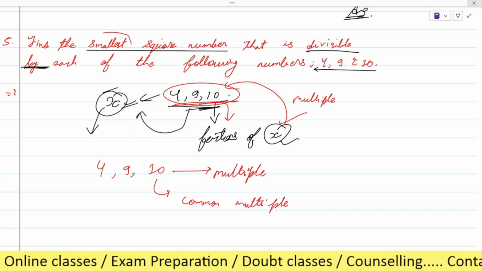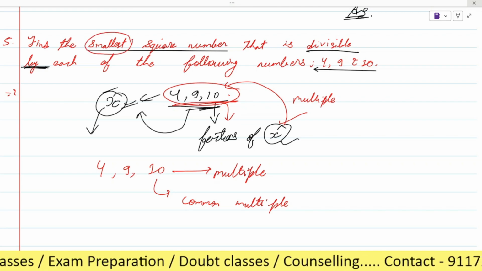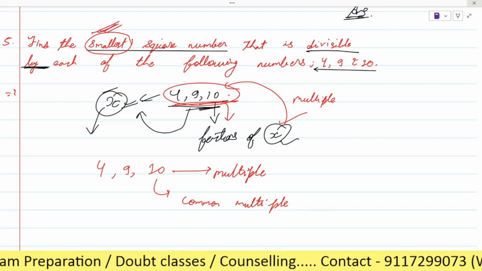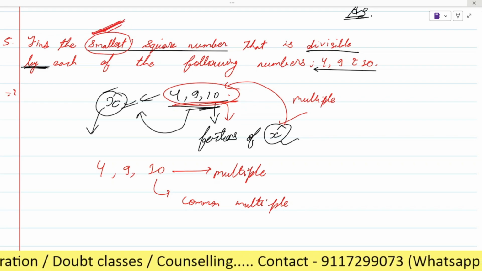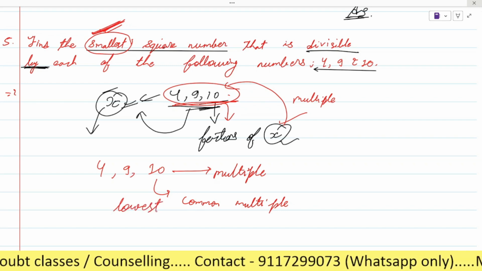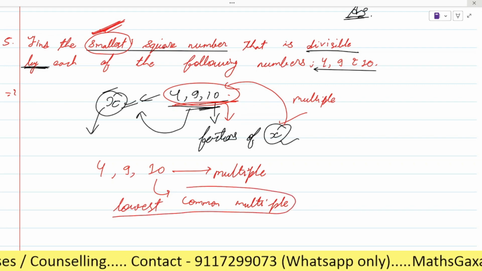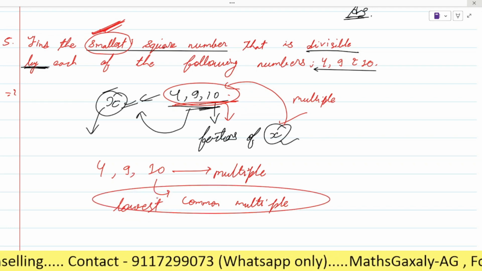Now there is a word given here. What is this? Smallest. Find the smallest. Smallest, or we can say lowest. So that number will be the lowest common multiple of 4, 9, 10. Did you get it? Yes, sir.